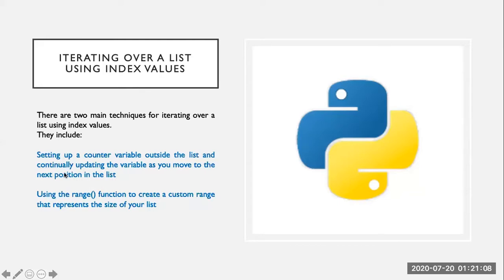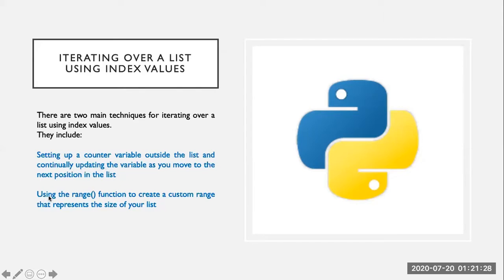For example, we can continuously update the variable as we move to the next position in the list. In this way, we are using that counter as the index number. This means we are trying to access the elements, or the values of those elements, through this counter.